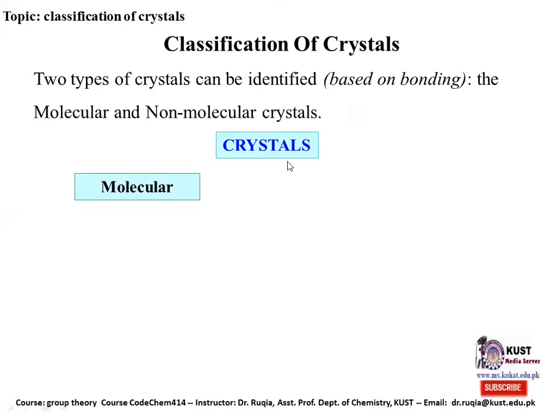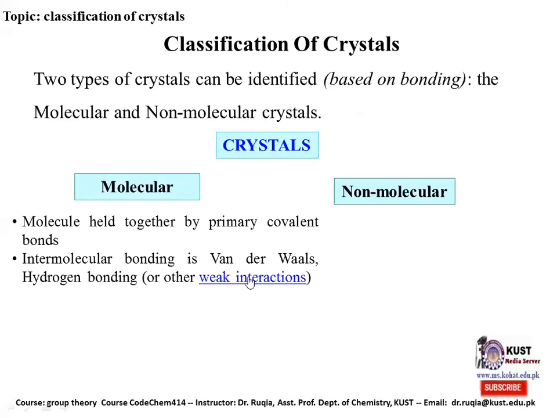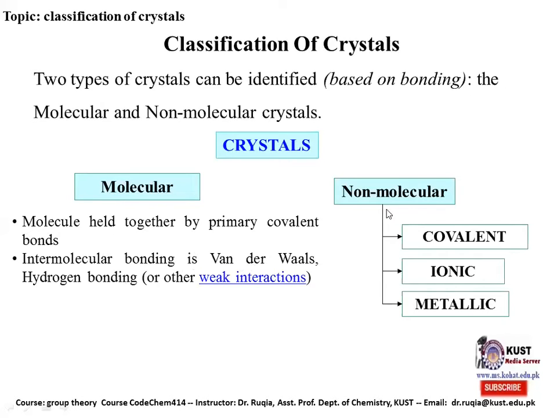Now, classification of the crystal. There are two types of crystal that can be identified on the basis of the bonding: the molecular crystal and the non-molecular crystal. In the molecular crystals, molecules are held together by primary covalent bonds. Intermolecular bonding is van der Waals, hydrogen bonding, or other weak type of interaction. That is, in the molecular crystal, we can see the weak bonding interaction, while in the non-molecular crystals, we can see the covalent bonding, ionic bonding, or metallic bonding.